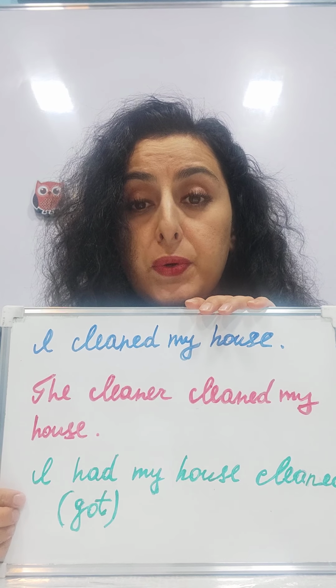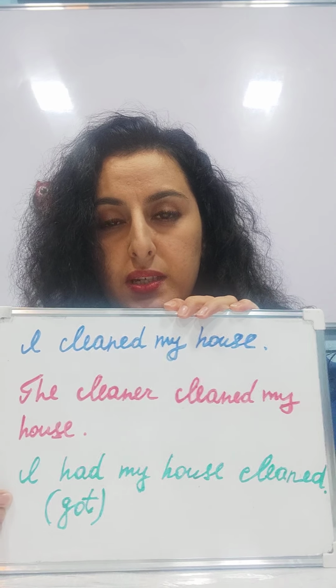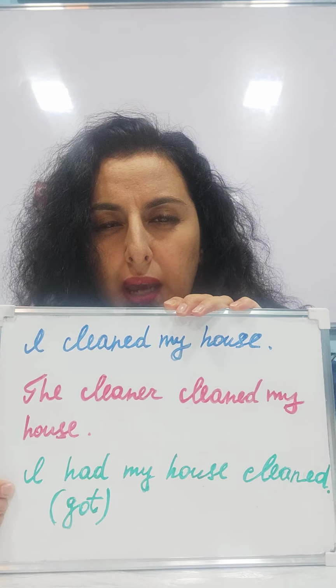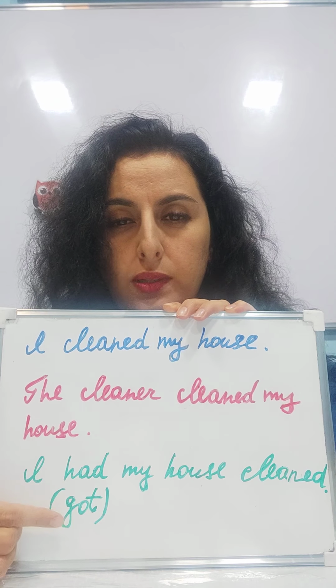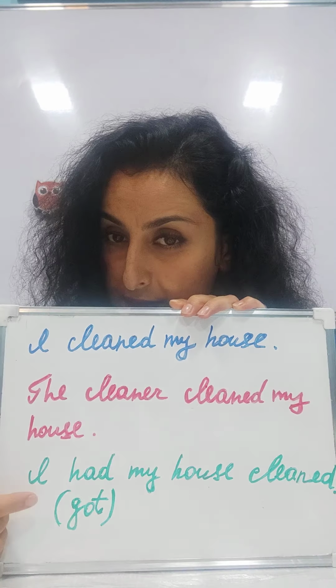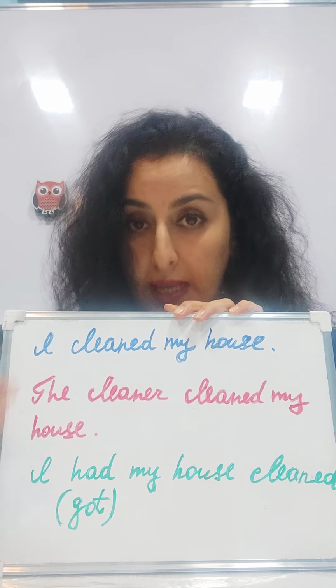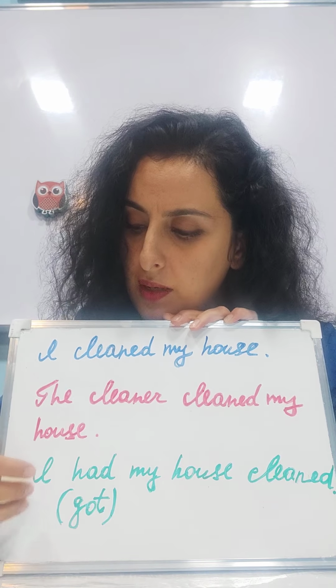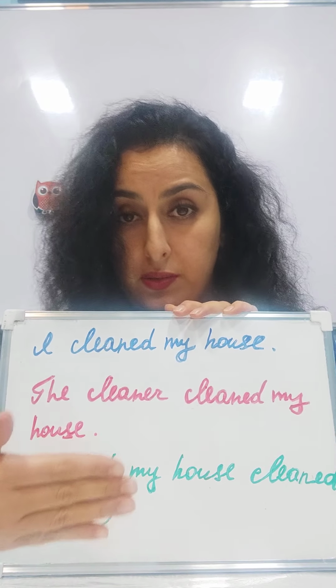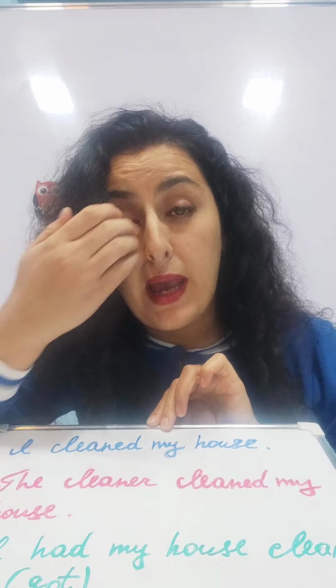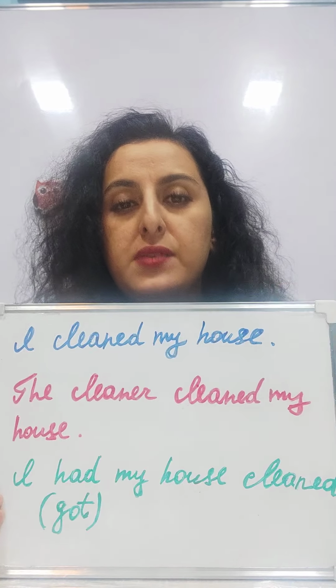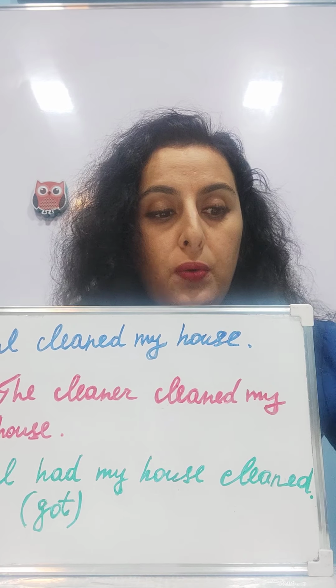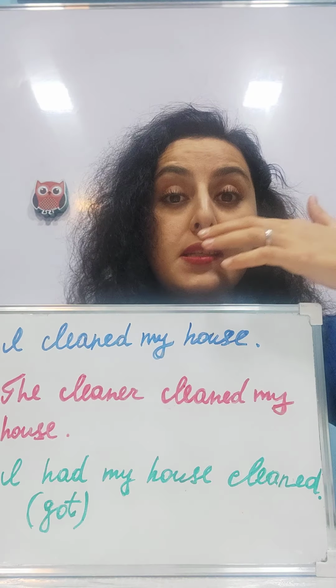Okay, but in the third sentence, the green typed sentence, you can see that I had my house cleaned. You can also say got. I wrote it under the verb had. It means that you can use both of them, not at the same time. You can say I had my house cleaned. You can say I got my house cleaned. In this case, we know the result of this action.